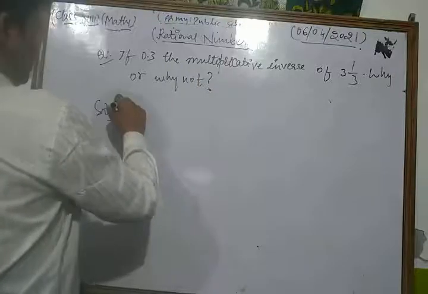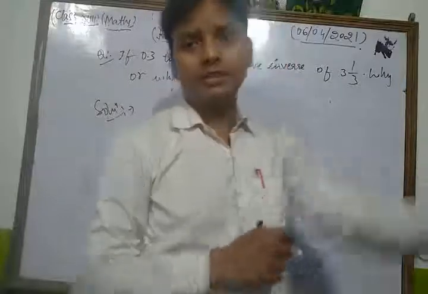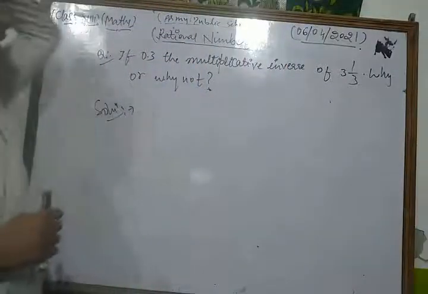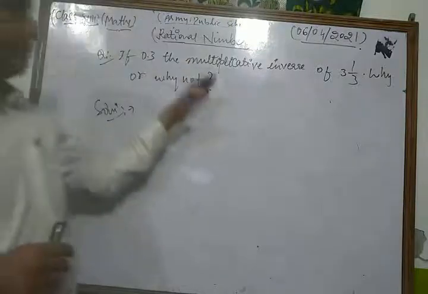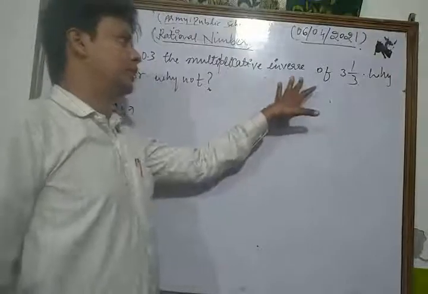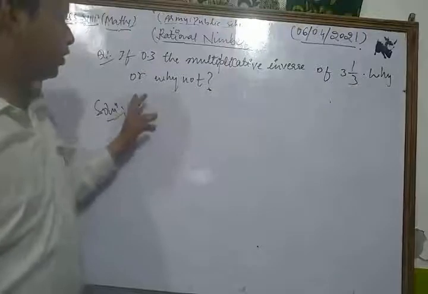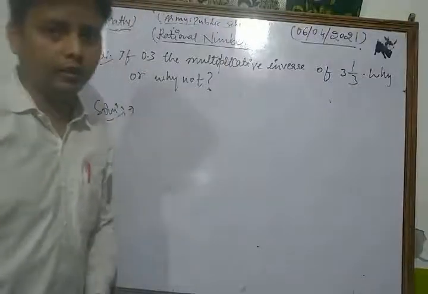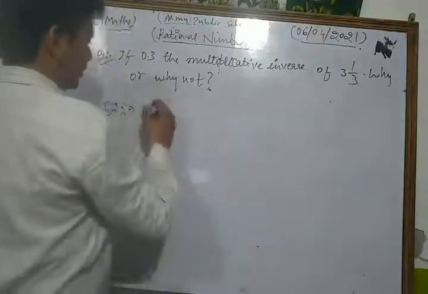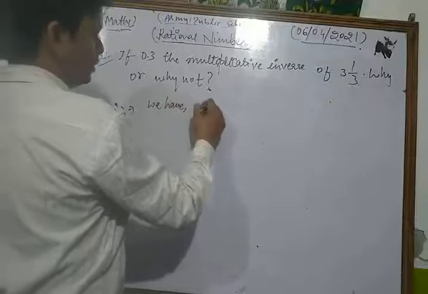Okay, dear friends, in that question we discussed: is 0.3 the multiplicative inverse of 3 1 upon 3? Why or why not? Let's see its solution. First of all, we have 3 1 upon 3.